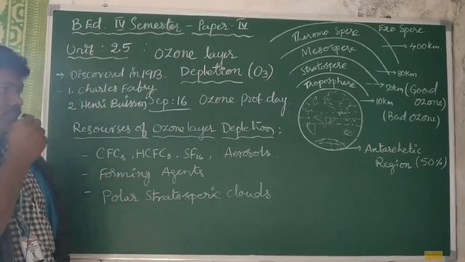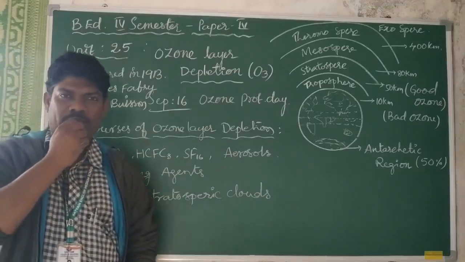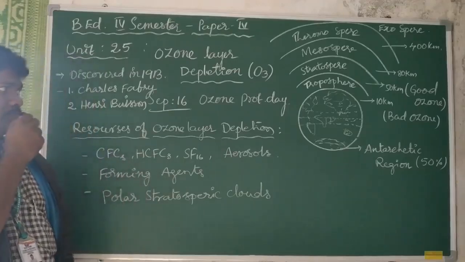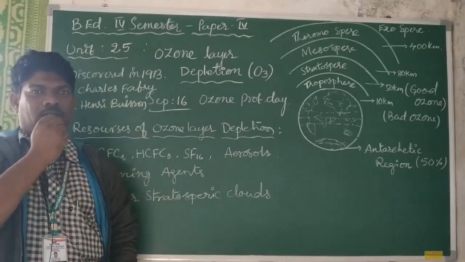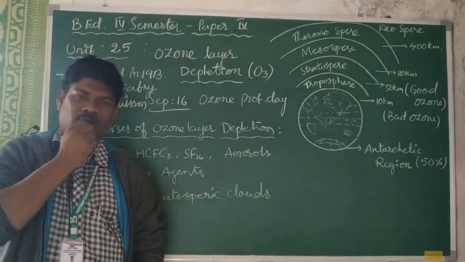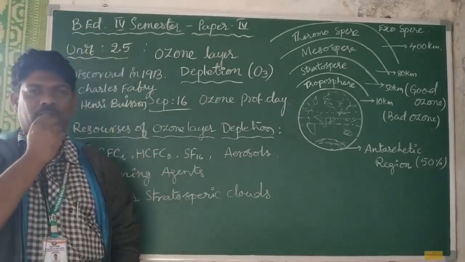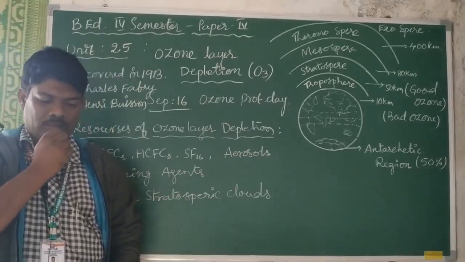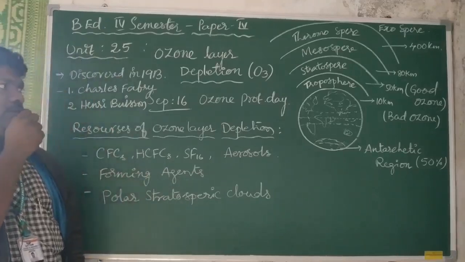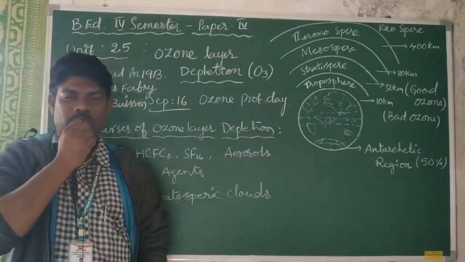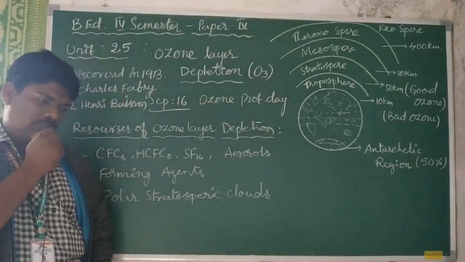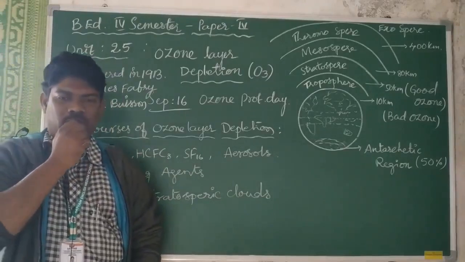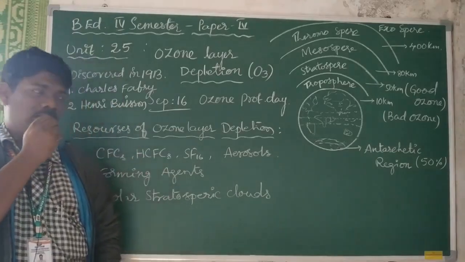So, what is meant by ozone gas, what is the main importance of this ozone gas, and how does it form the layer in the stratosphere? Next, who discovered the ozone layer, and what are the main protection activities for conserving this ozone layer?